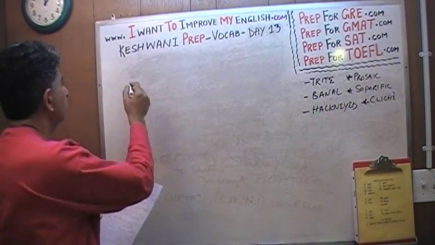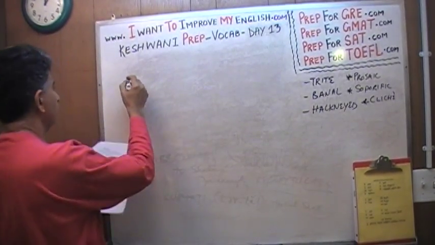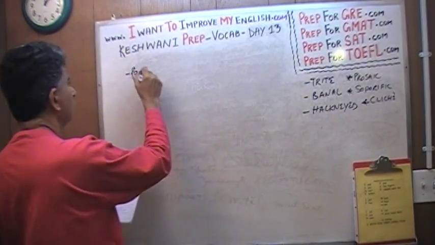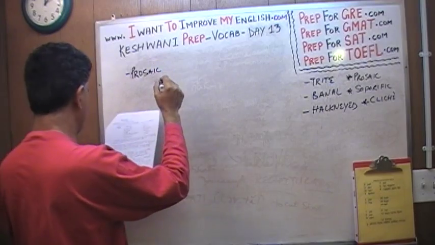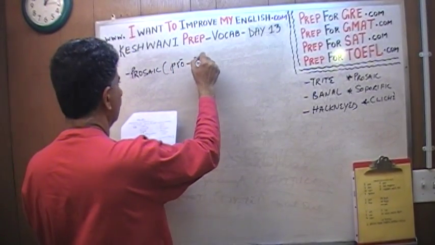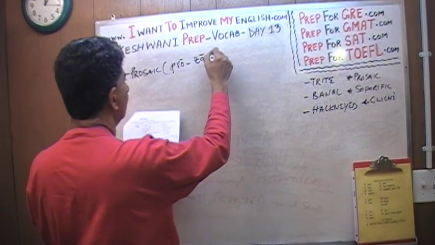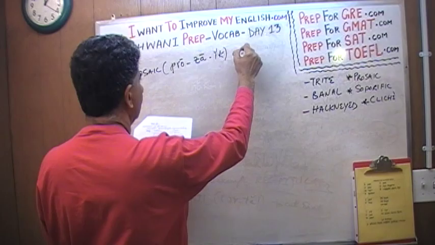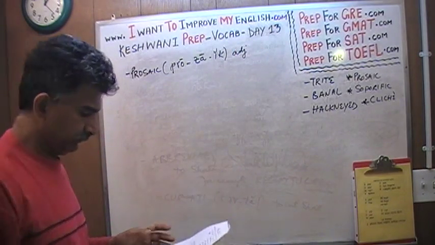Let's learn the word. The reason I erase all of this, you'll see in a second, because these three words that we're about to learn require a little bit of discussion. Prosaic. Pro. Z. Ic. Again, all of them adjective.